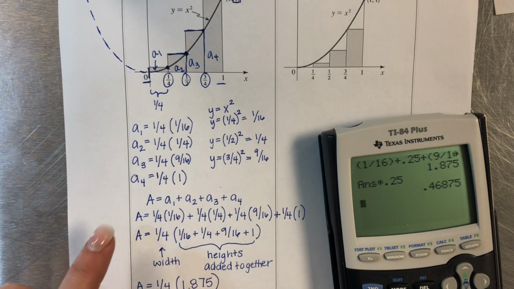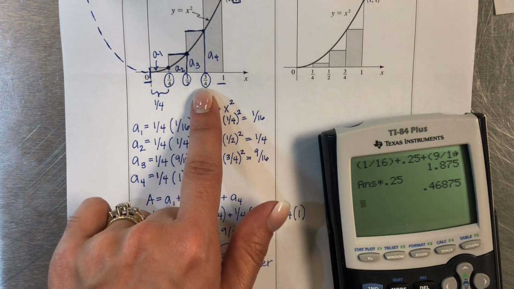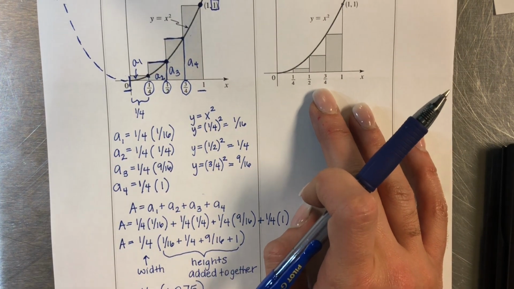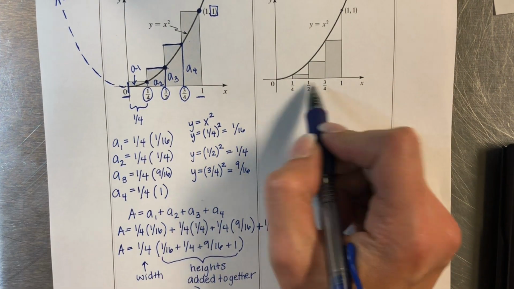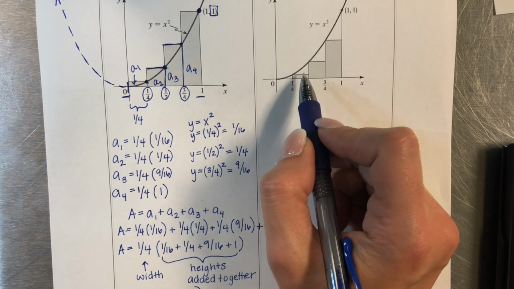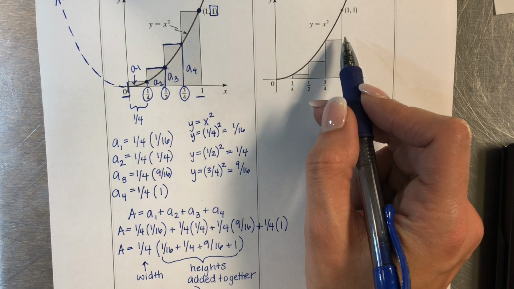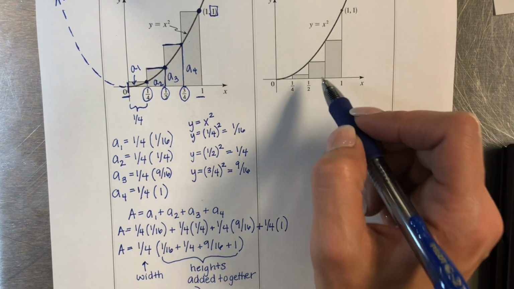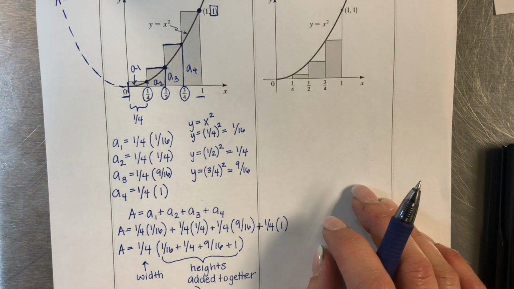The difference between this picture and the one over here is that they've drawn these rectangles over here, and you can see that it doesn't even cover all that space under the curve. And so this one is going to be an underestimate.